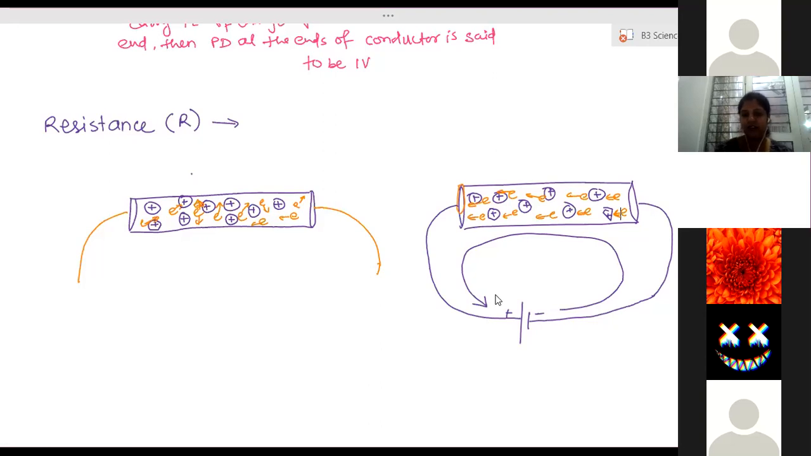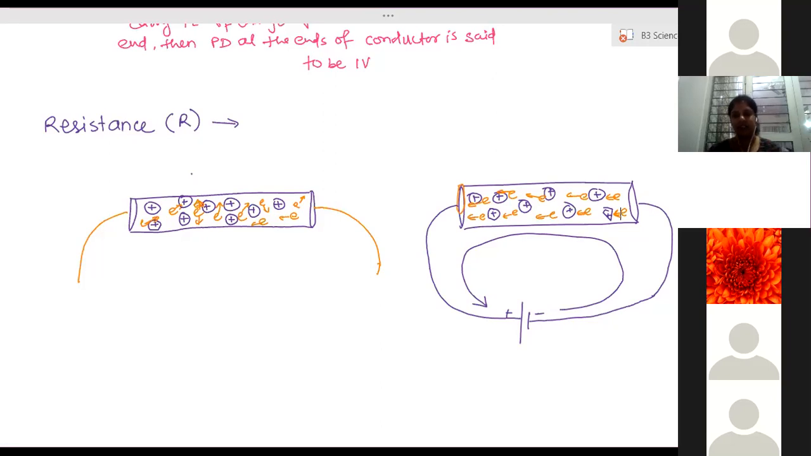Able to understand what resistance is? What do you mean by resistance? Only one student understood. Ma'am, the insulator part, can you repeat?